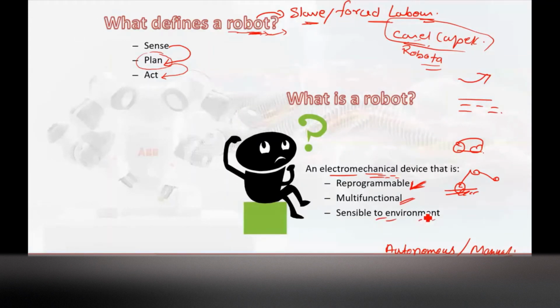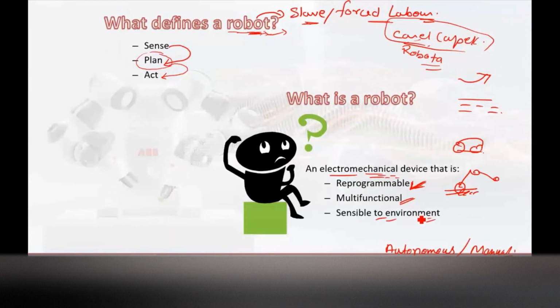Suppose sensors are mounted, and more heat is generated in the controller. Immediately, what should happen? The background program, based on the information available, should understand that there is some problem with the controller or with the actual robot. So immediately everything should stop. So it should be sensible to the environment.